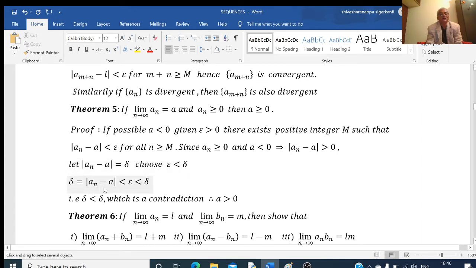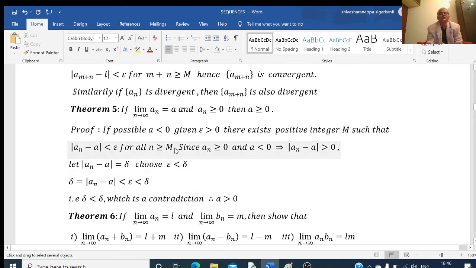Delta is a_n minus a. What is a_n minus a? a_n minus a is less than epsilon. And here, what is epsilon? Epsilon is less than delta. I have chosen epsilon like this here. Finally, what I am getting here is delta is less than delta. I am getting delta less than delta, which is a contradiction.